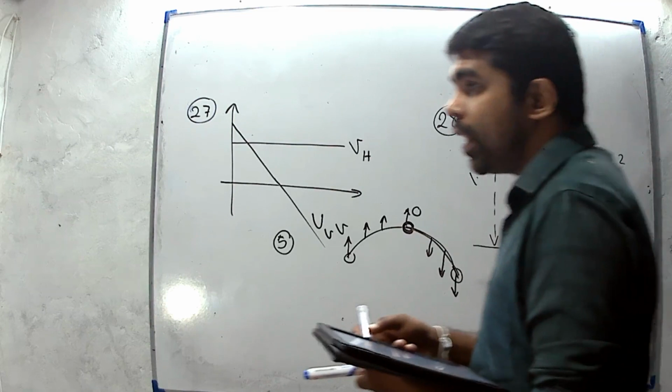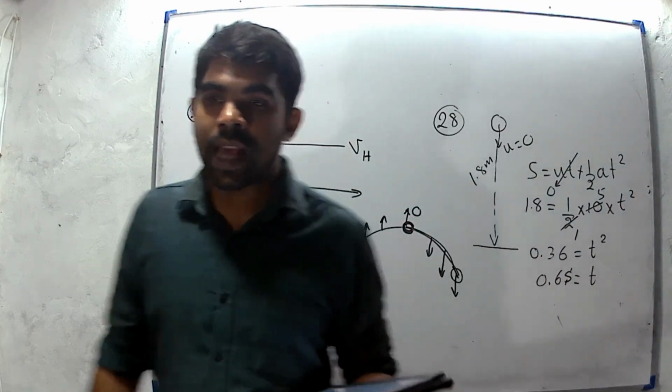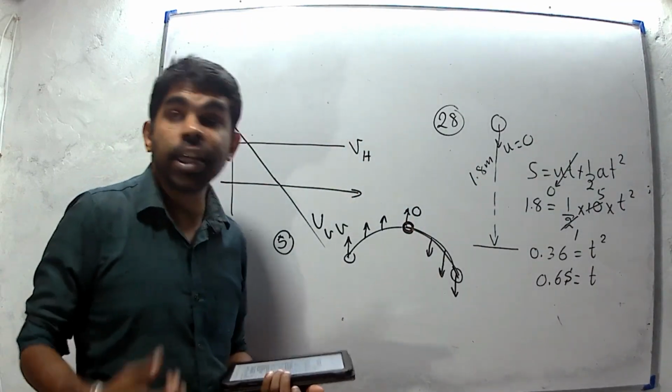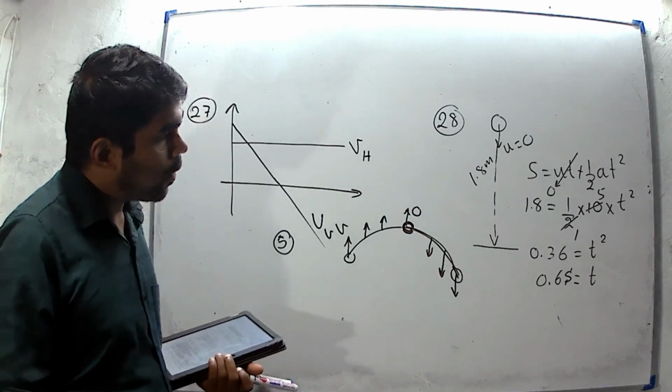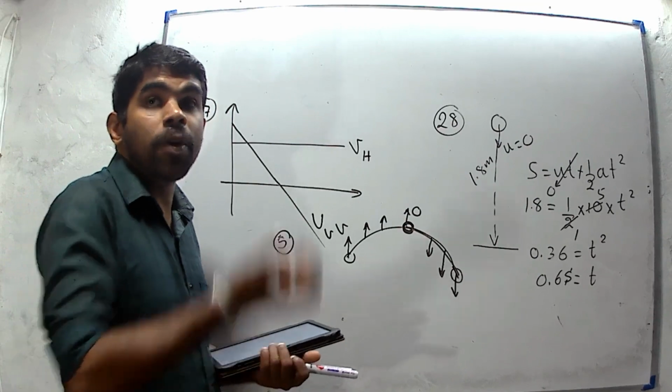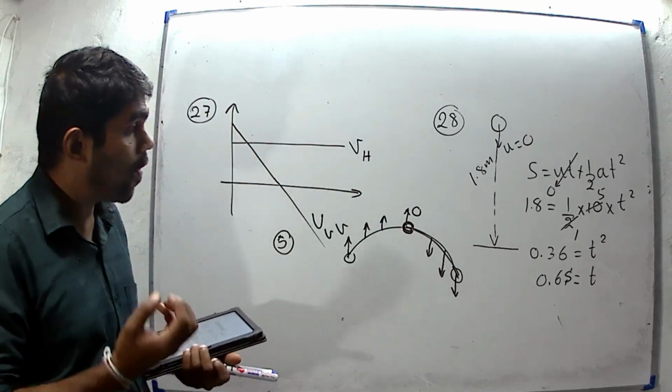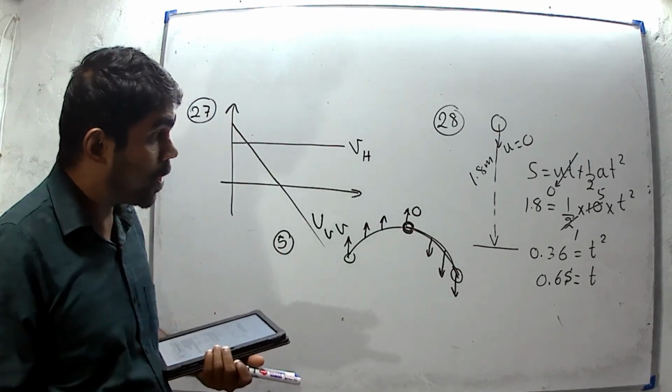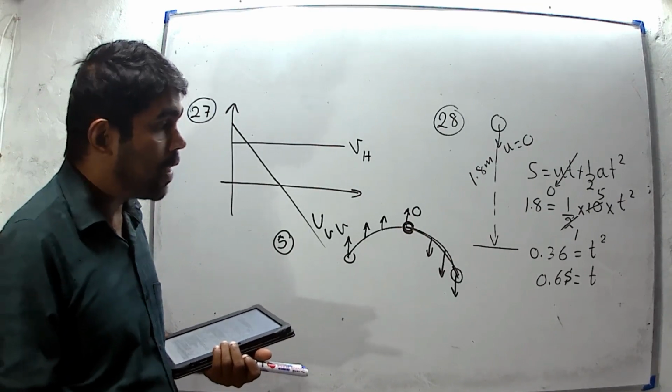It is a fully elastic collision. It means there is no kinetic energy loss. Therefore, it should move in upward direction again to 1.8 meters height, with the same time.